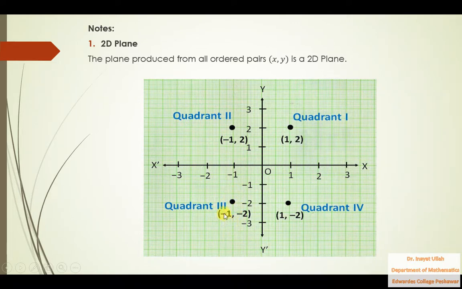You see, in the third quadrant, all x's are negative and all y's are negative. And in the fourth quadrant, if you want to plot 1 comma -2, we'll go along the x-axis 1 unit and along the y-axis -2 units, so that is 1 comma -2. And we see that in the fourth quadrant, x is positive and y is negative. So remember that the signs of x and y are in this fashion in different quadrants.